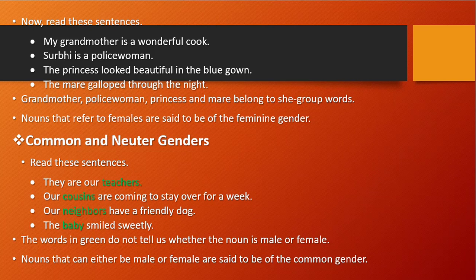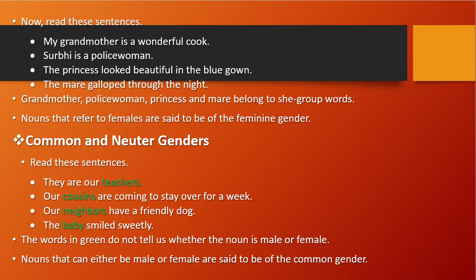Teachers, we say it for feminine and masculine both, right? A male can also be a teacher, a female can also be a teacher, right? For cousin also it is the same word, and for neighbor also, there might be a possibility that a male person is living and a female person also is living, right? And for baby also, whether it is a boy or a girl we don't know, but we generally say baby, right? So these words don't tell us whether it is female or male.